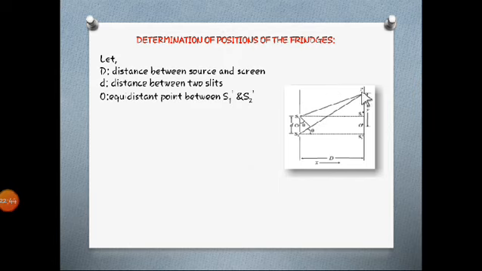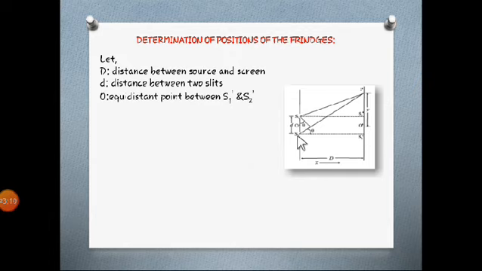The waves traveling from S1 and S2 interfere at point P. We don't know whether the point is bright or dark. How are we going to decide it? That we are going to see in this method also. The point here is at a distance y from the center of the screen.